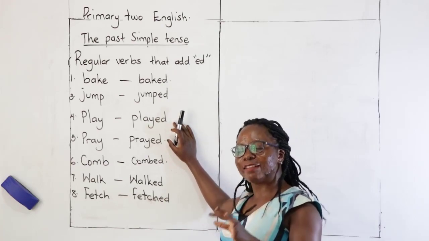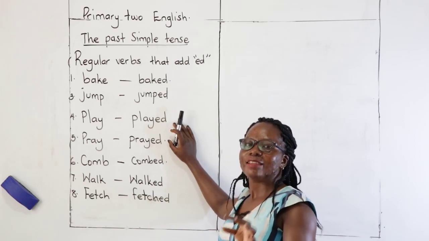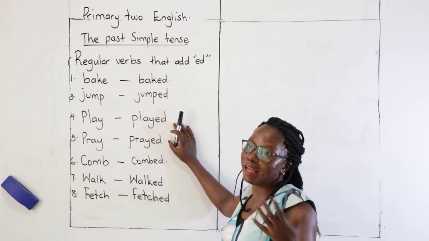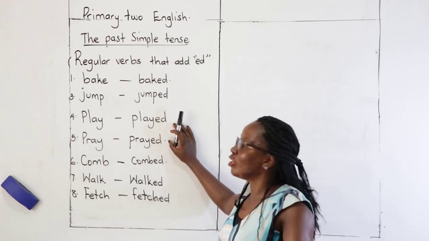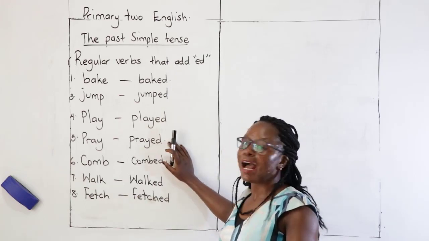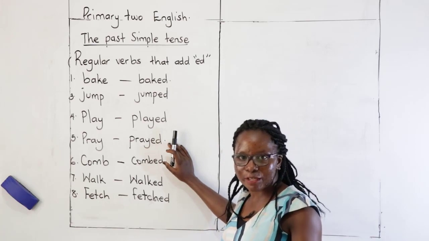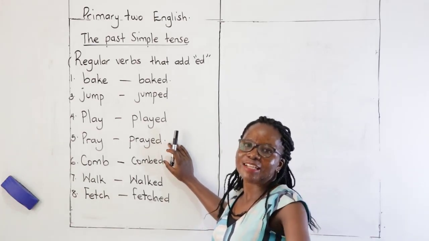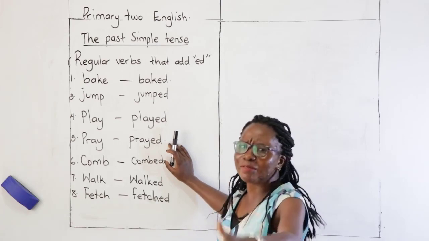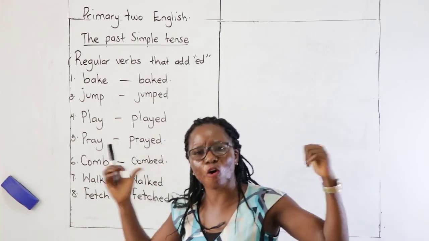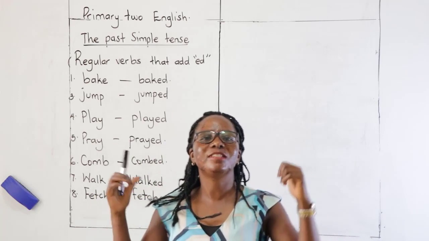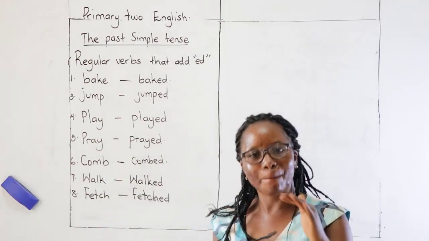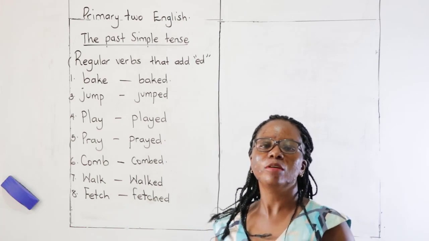When we are looking at this past simple tense, the word yesterday is also very important. You can either use it or you may not use it. For example, I may say, I prayed last week. I prayed yesterday. I prayed last month. Something that you did before. Something that you did previously, it is what we call the past simple tense.